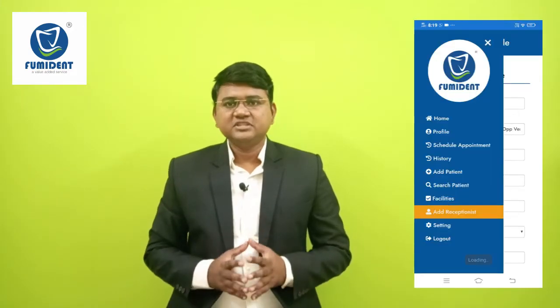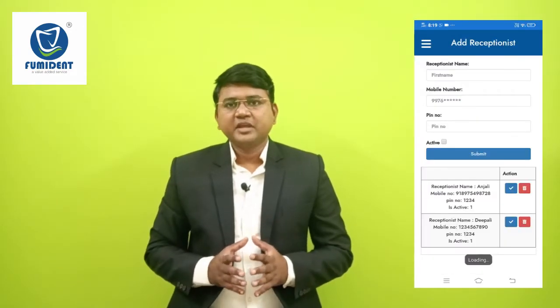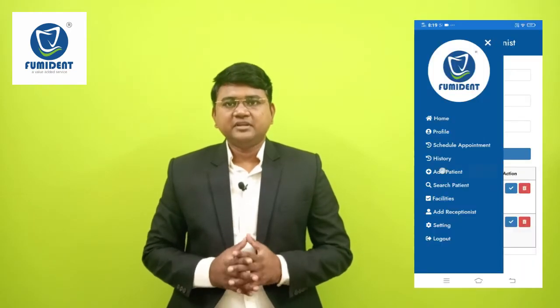Next is the receptionist button. In this section, you can add the number of receptionists available in your clinic. Here we have given one separate facility for receptionists so that they can schedule patients' appointments separately in laptop or in their mobile phone. Coming to the main section of this app, there is an add button.